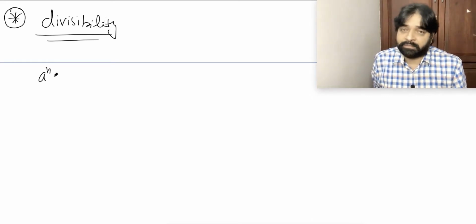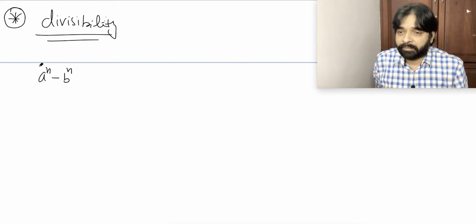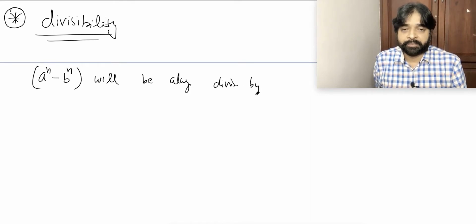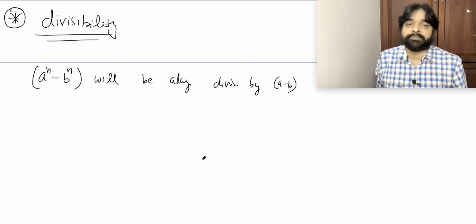a power n minus b power n will be always divisible by a minus b.